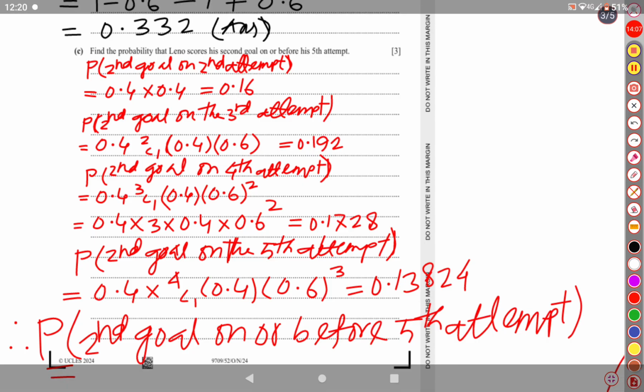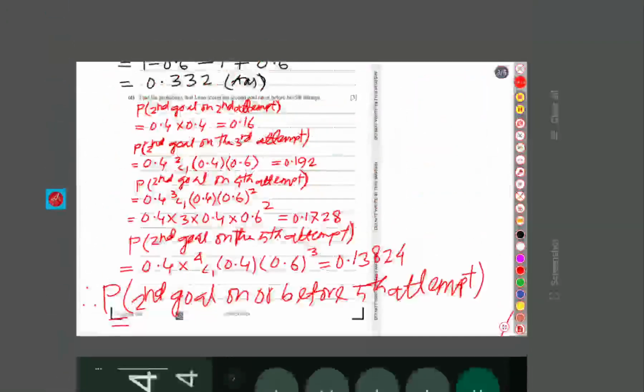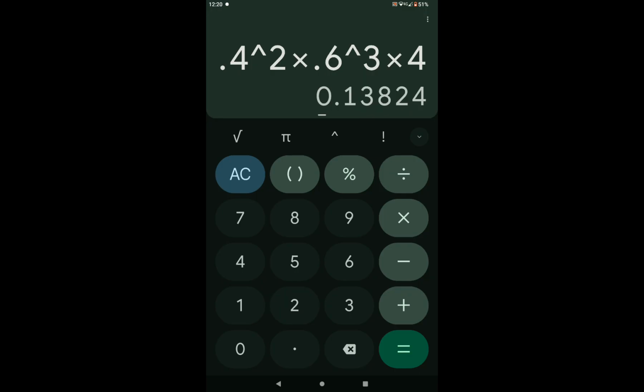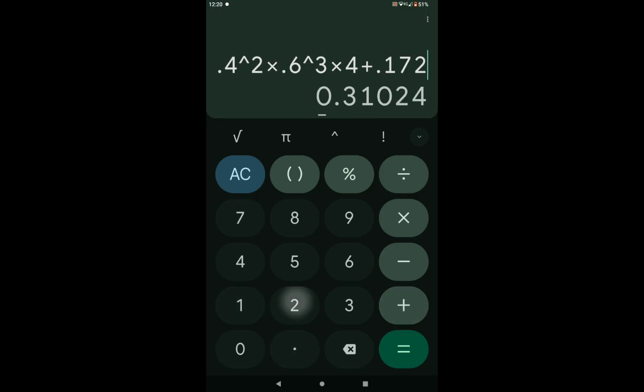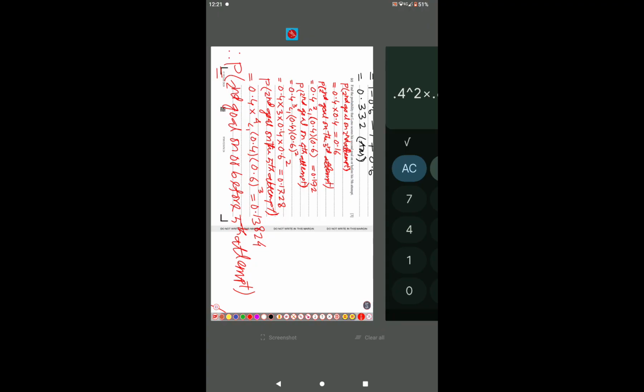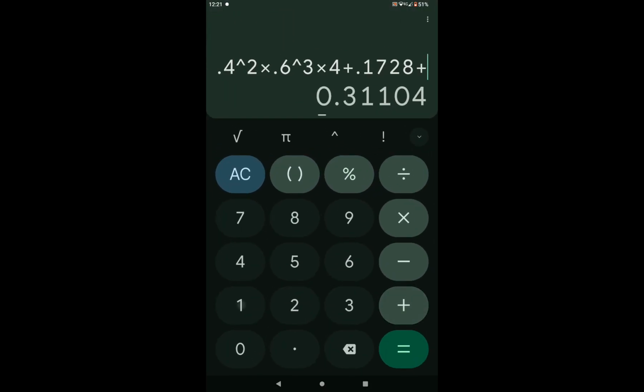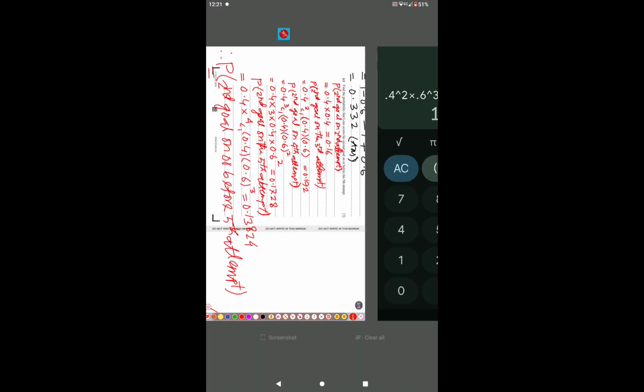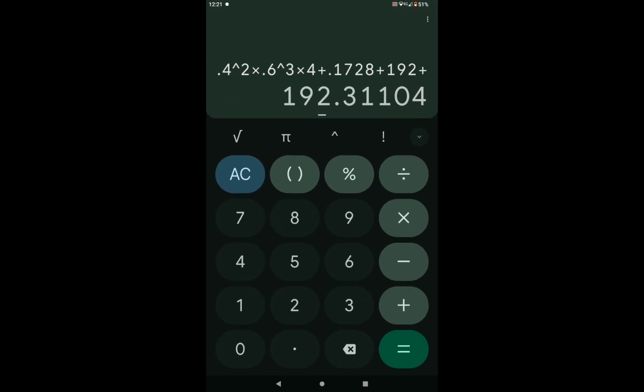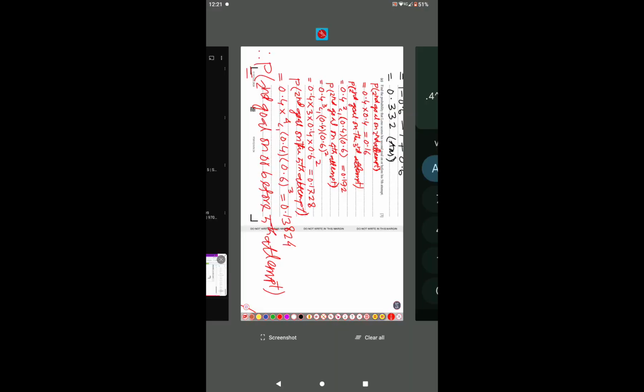Let us use our calculator. The result is 0.663.